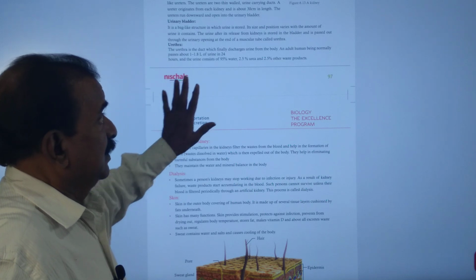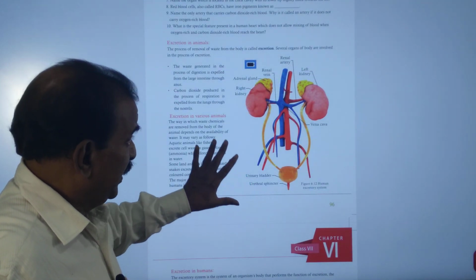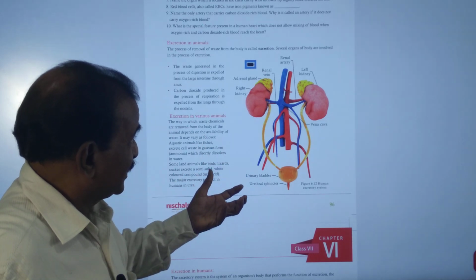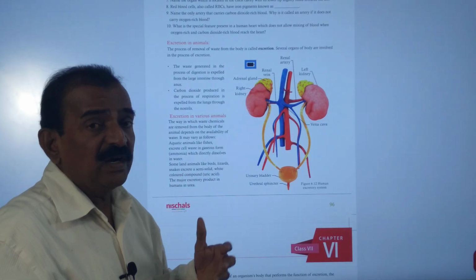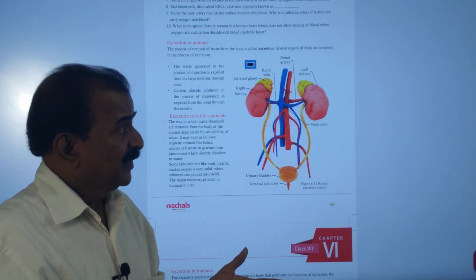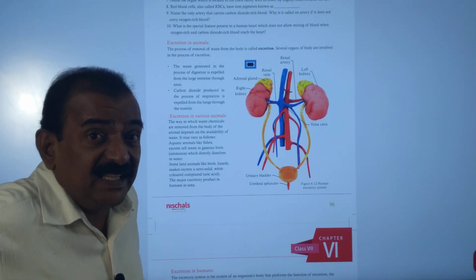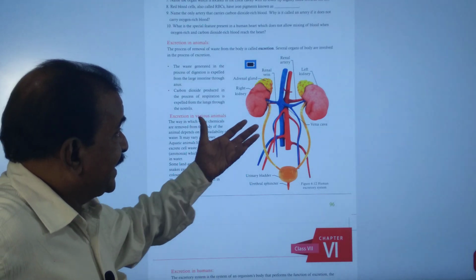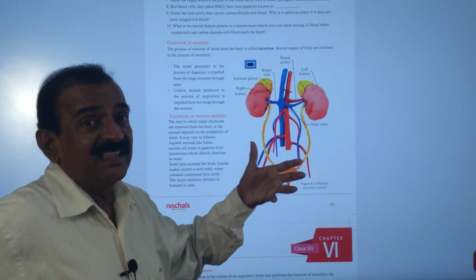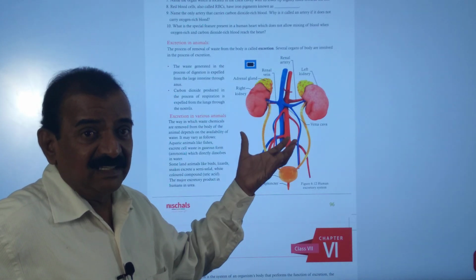So in this diagram we completely discuss the parts of our urinary system or excretory system. A pair of kidneys are present in the abdomen on either side of the vertebral column, and the kidneys are brick red in color and bean shaped. On each kidney we can see the adrenal gland.